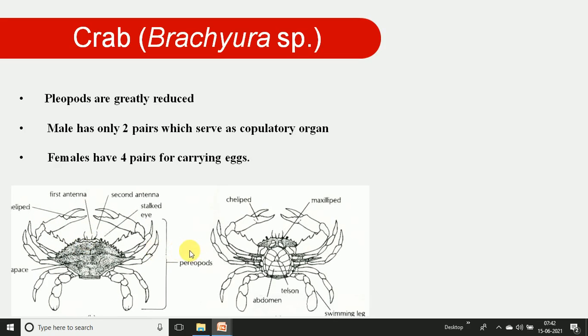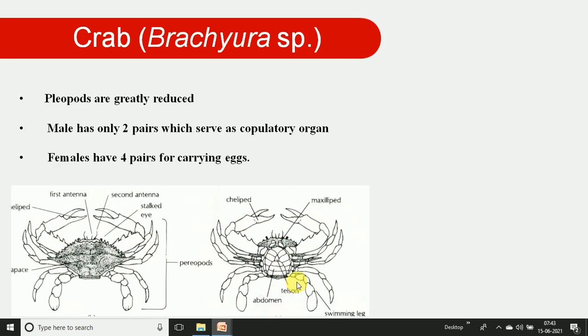Here we can observe the dorsal surface of the crab. There are pereiopods, and this is the ventral surface. Then the abdomen is developed, as already discussed. Then a pair of maxillipeds is found.